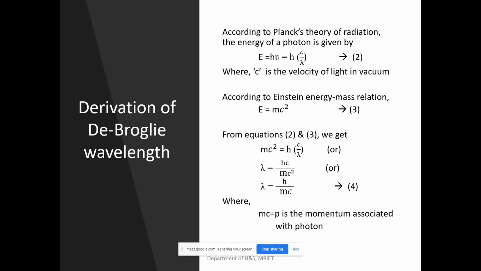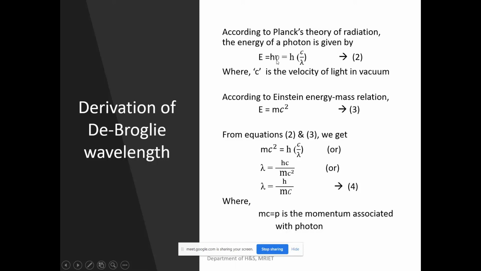According to the particle theory, proposed by Planck, from Planck's quantum theory we know that the energy of each photon is E equals h nu. Please make a note of it. And we also know that c equals nu lambda, so nu equals c by lambda.